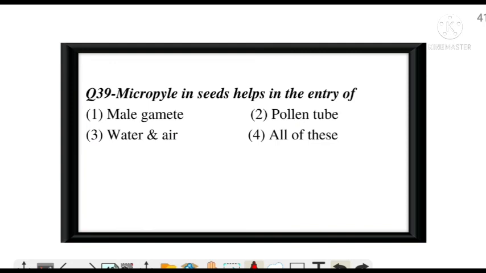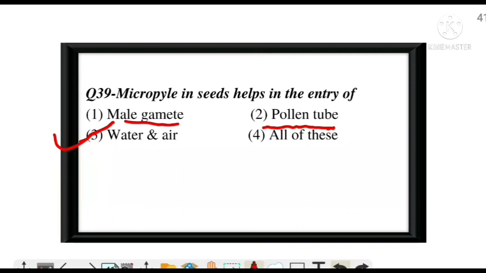Micropyle in seeds helps in entry of. And the correct answer is option C, water and air, not the pollen tube, because the pollen tube does not enter from the micropyle region in seeds, and if the pollen tube is not entering, then how will the male gamete enter?